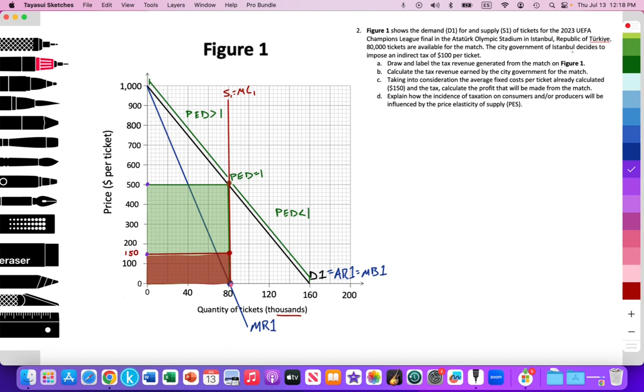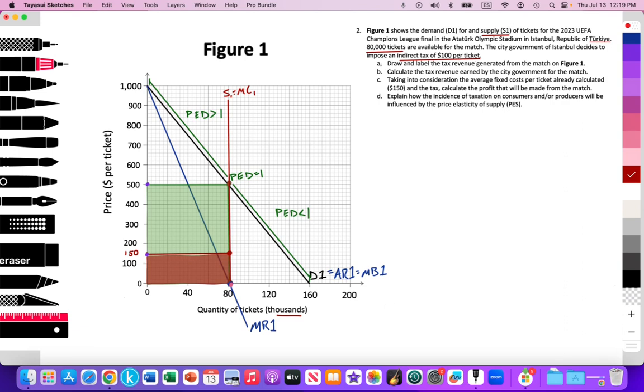The city government of Istanbul decides to impose an indirect tax. As we read a question, I think it's a good idea as a student to highlight key parts of the statement so you're focused on what the question's asking. One is the fact that we have a fixed number of seats, 80,000 tickets being supplied. So that's going to give us an understanding that the supply curve is perfectly inelastic. In addition to that, it's asking us to consider what's going to happen when an indirect tax of $100 is imposed on a perfectly inelastic supply curve. And we have $100 being applied as tax per ticket.